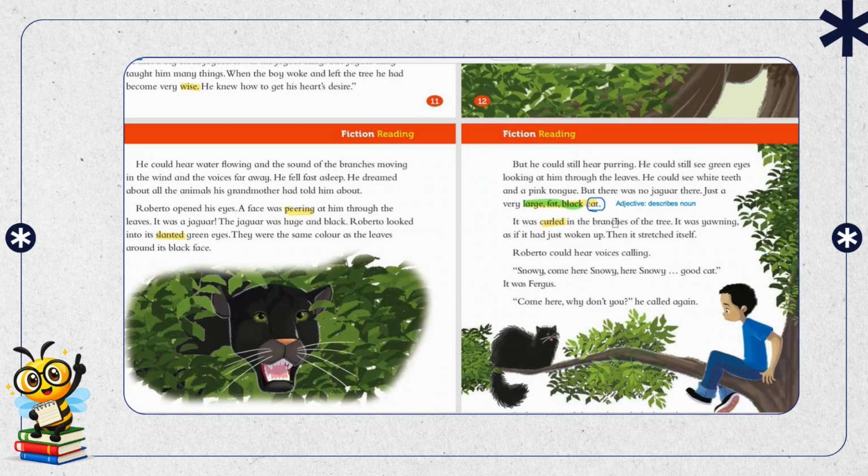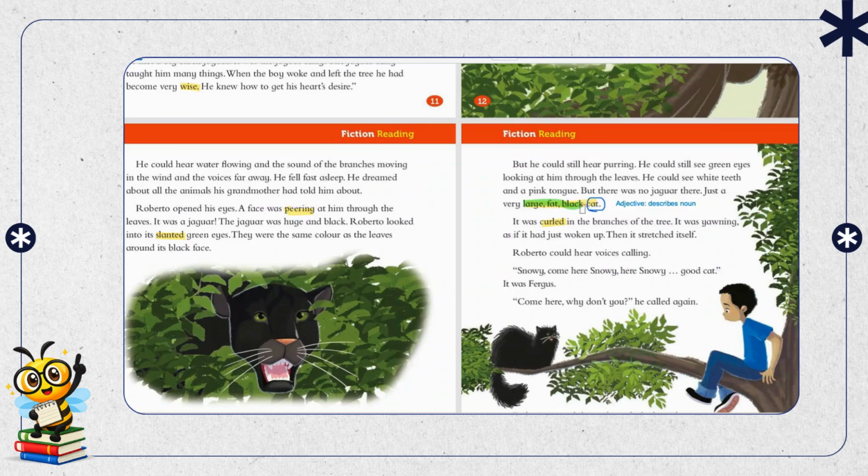But when you want to use 3 to 4 adjectives together, you need to go by the process. You need to tell them first their size. So the size is large. Then fat also comes in terms of size, like broad, thin, cute. Then you have to describe the color. So large fat black cat, you cannot say black fat large cat, or fat large black cat. You have to describe the size, then the color. So it is large and fat and black.